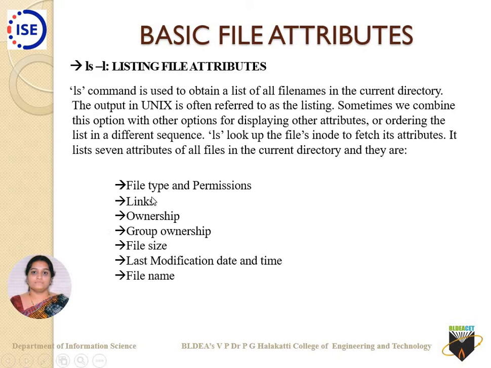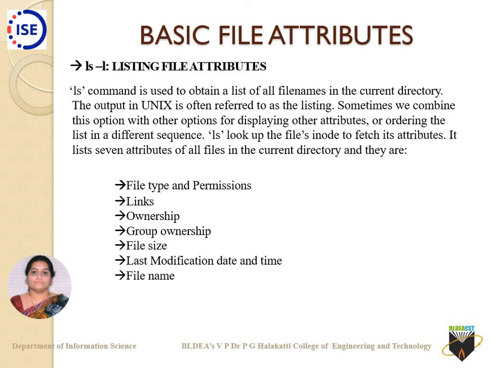The basic attributes are the file type, then file permission, then links, ownership, who is the owner of that file, who is the group owner of that file, then file size, last modification date and time, and then comes the file name. Till now, only the file name was the content we usually associated with a file. But here we will see all of these things.